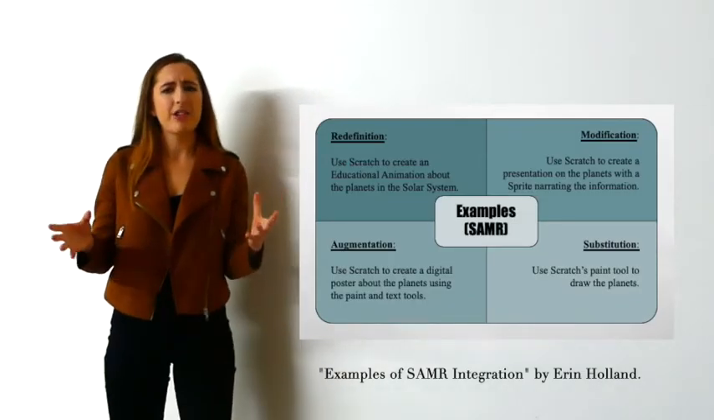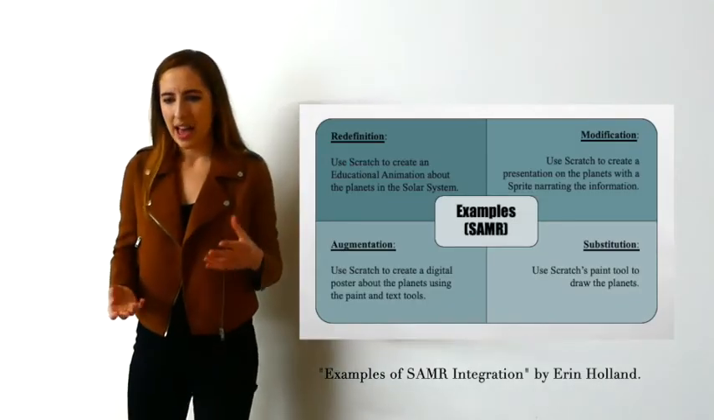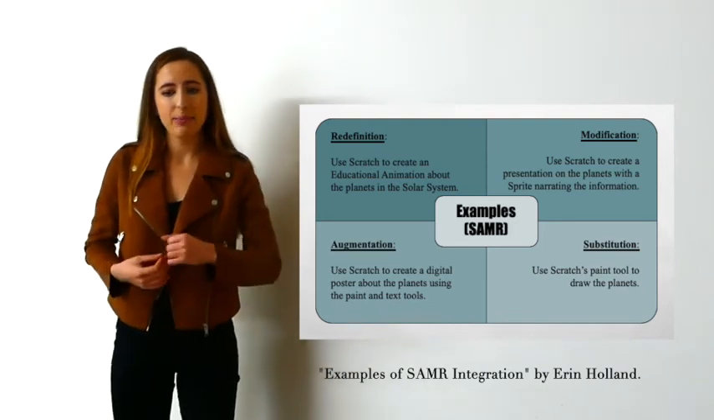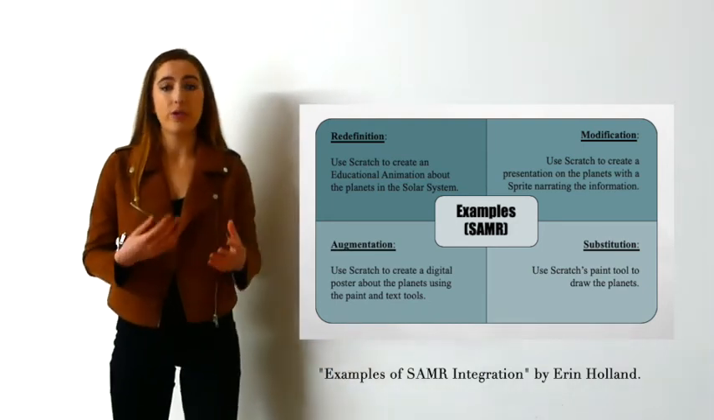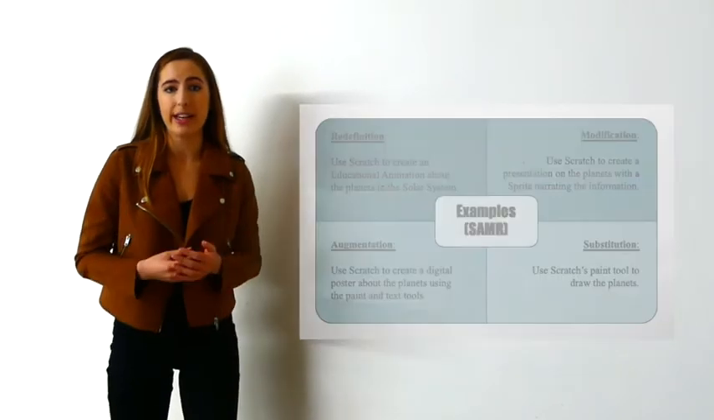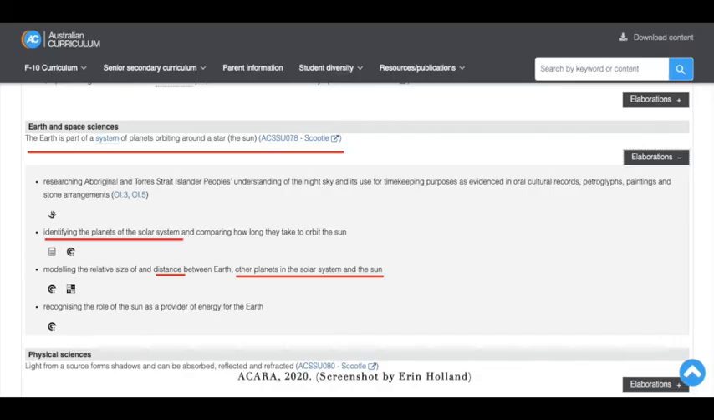So Scratch can be used in many different ways, creating an informative game, demonstrating a life cycle, or retelling a scene from a story. But in the tutorial we're about to do, we'll be focusing on the Year 5 Science content descriptor. The Earth is a part of a system of planets orbiting around a star, the Sun. So let's begin. Feel free to pause the video as you follow along.